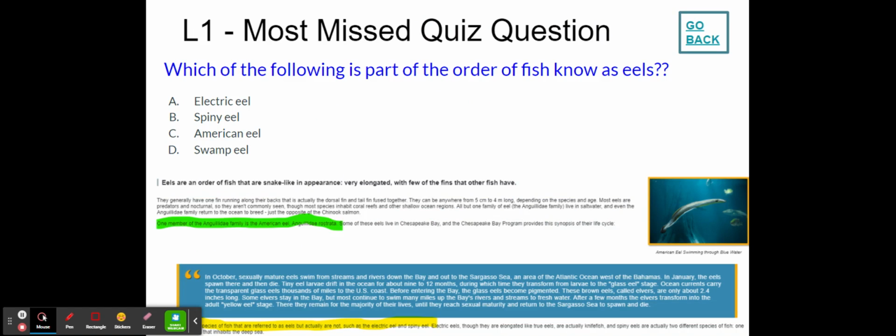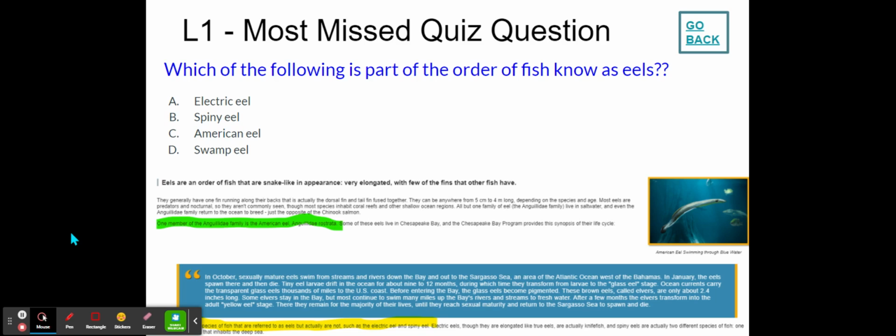Lesson 1, the most missed quiz question: which of the following is part of the order of fish known as eels? If we take a look at Lesson 1, clownfish and eels, on page 3 we see that it says, eels are an order of fish that are snake-like in appearance, very elongated, with few of the fins that other fish have.